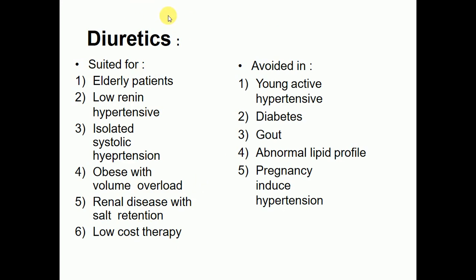Diuretics, for example potassium sparing diuretics, hydrochlorothiazide, and loop diuretics, are avoided in young active hypertensive patients. They are also avoided especially in diabetes mellitus. These drugs cannot be used in gouty arthritis, where there is accumulation of excess uric acid in the joints. They are also avoided when there is an abnormal lipid profile, and diuretics are also avoided in pregnancy induced hypertension.